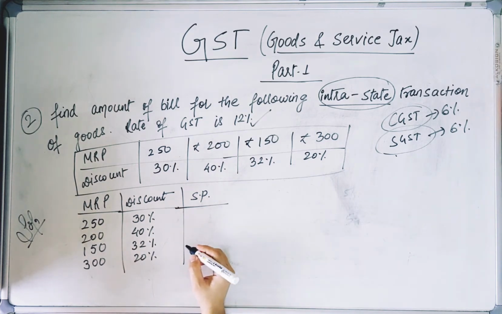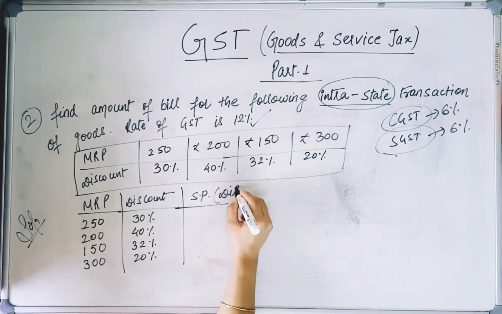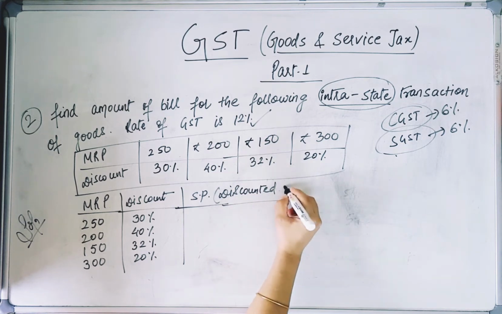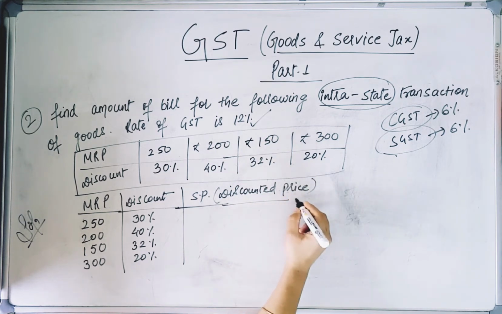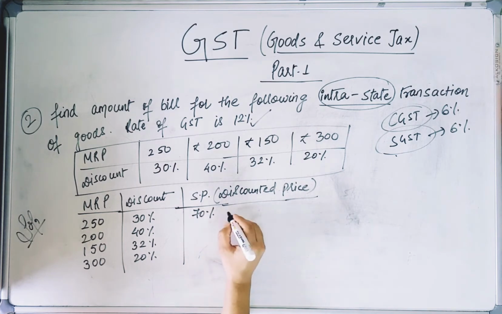Or we can do one more thing. SP is the discounted price. So if 30% is the discount, what price do I have to pay? 70% of it. So I'll write 70% of 250.